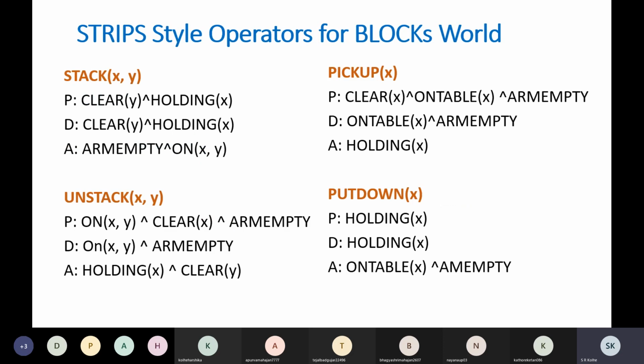Now let us define, with the help of this, all four operations. The first operation is, suppose, the stack operation. So we will generalize this. We will define that as stack x comma y. These x and y are variables. They can take different values, the possible values being names of the blocks. So what will stack x y do? Stack x y will place block x on block y.